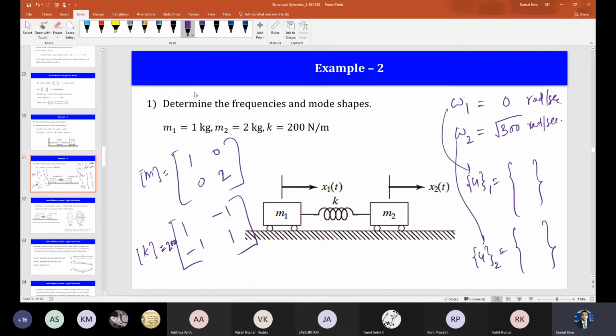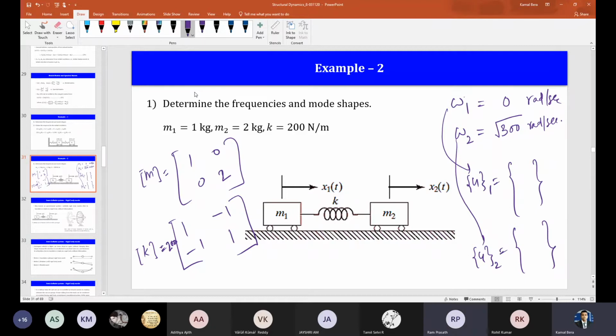Okay. And the mode shape. Everybody please read whatever I am teaching on a regular basis. I have requested many times, otherwise you will find it difficult. I am trying to say this. So what is the mode shape? Has anybody done it or not? What is the mode shape? This problem I have uploaded in the PPT also, so why have you not done it? I don't understand. Tell me what is the mode shape?